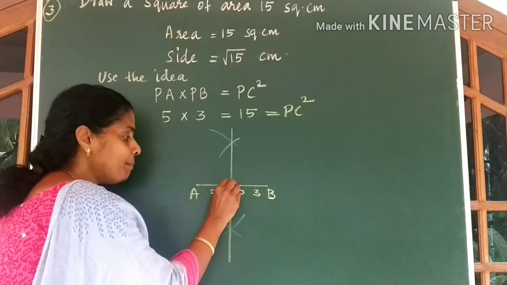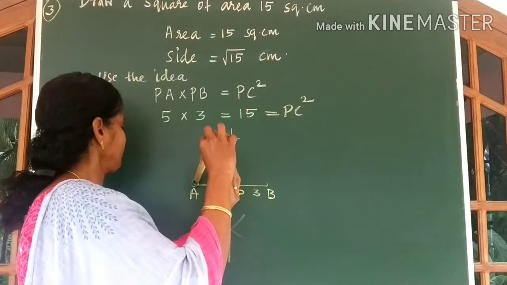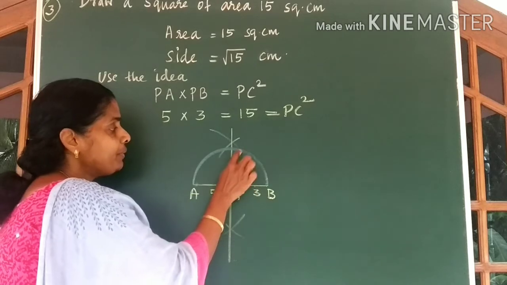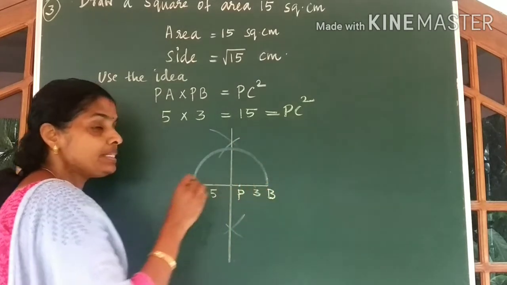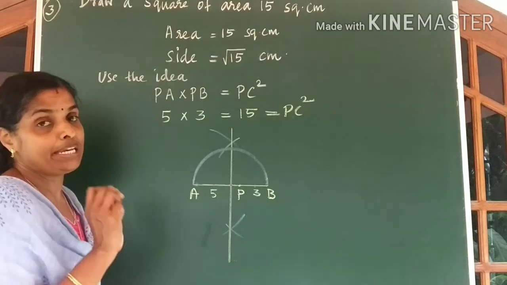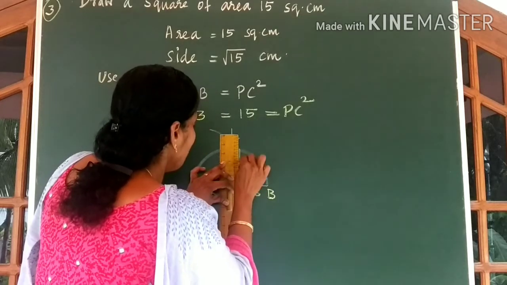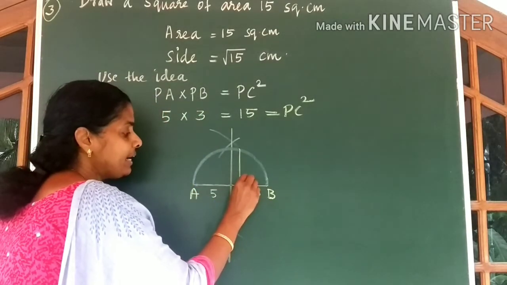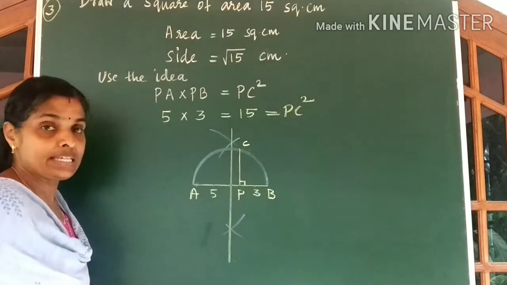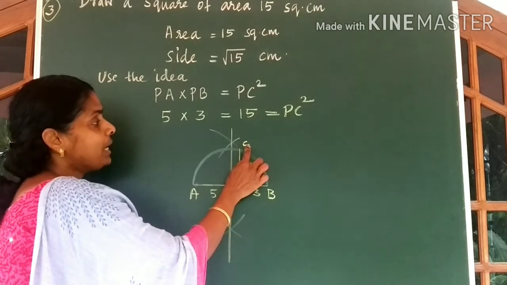Now keep your compass at this point and complete the semicircle. Join P to a point C on this semicircle. You should draw an exactly perpendicular line. At P, draw a perpendicular line so as to meet the semicircle at C.